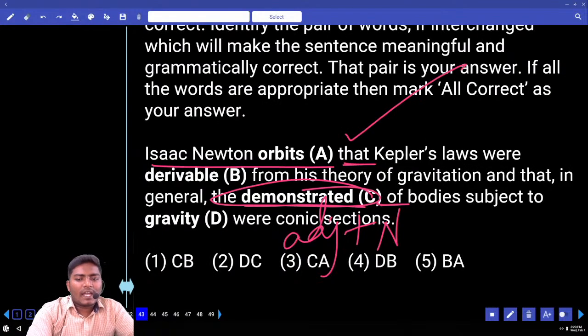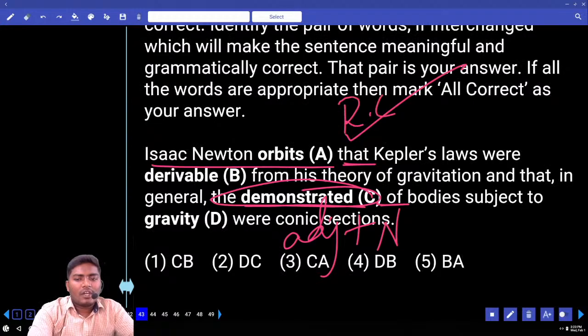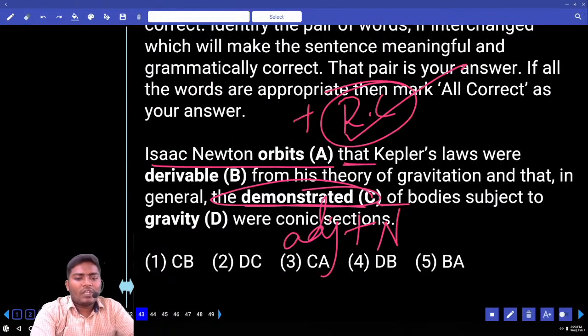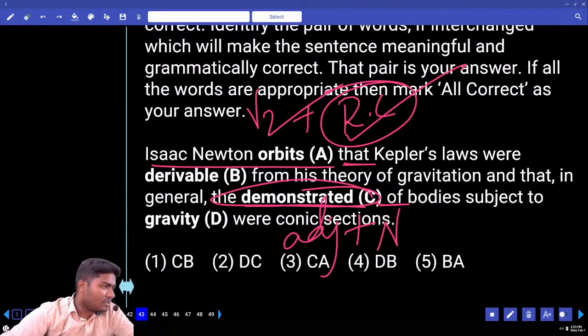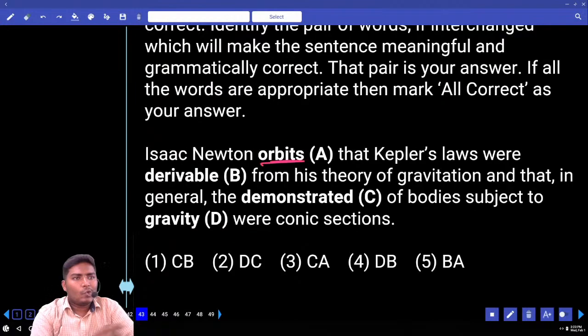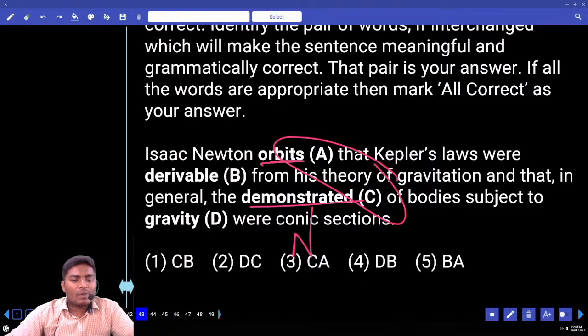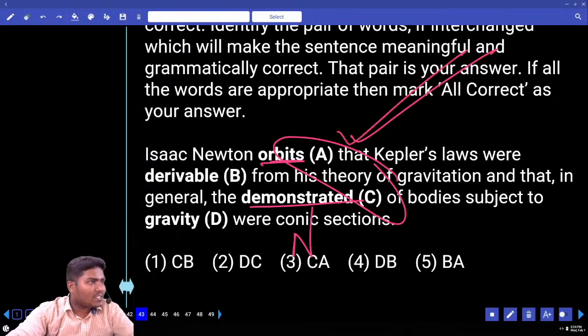If you have practiced any direct indirect speech questions, then you must understand this rule. Whenever you use the conjunction, the reporting conjunction that, before that you should have what? V2. Direct indirect speech rules. Do you have any V2 here? No. And here what do we need? Noun is needed. Now what is the swap? AC. Now reread the sentence, swapping these two. Isaac Newton demonstrated that, said that, requested that. These are the words. Okay.